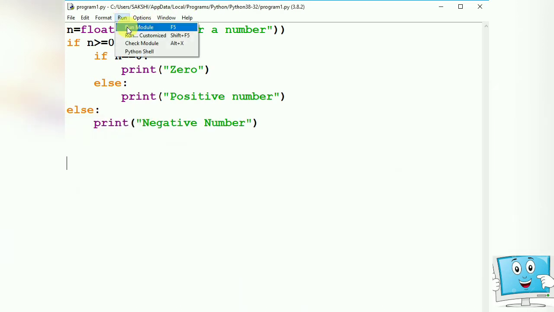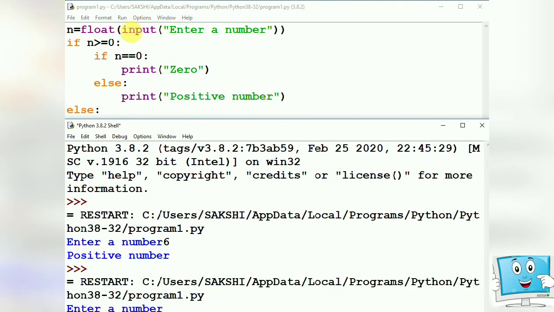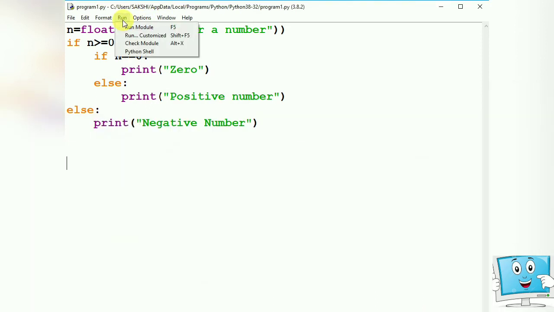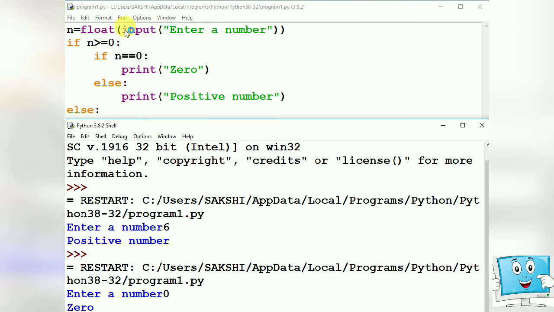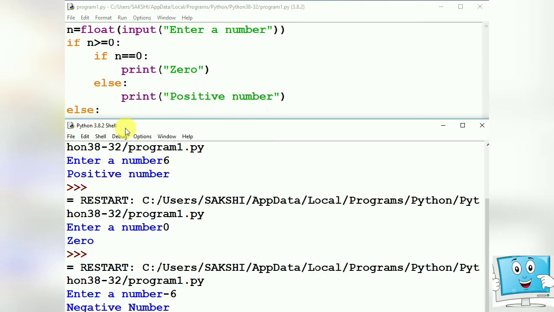Let us run it once again and give this time the number as 0. Now it says 0. Let us run it once again. Enter a number, suppose -6. Now it says negative number.